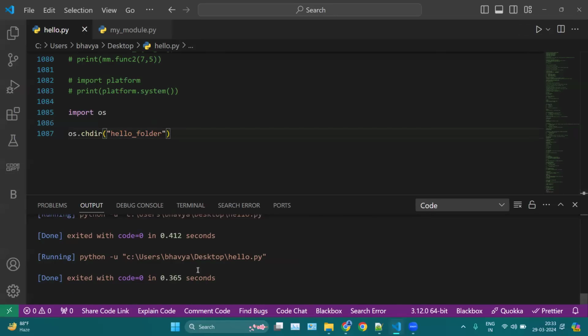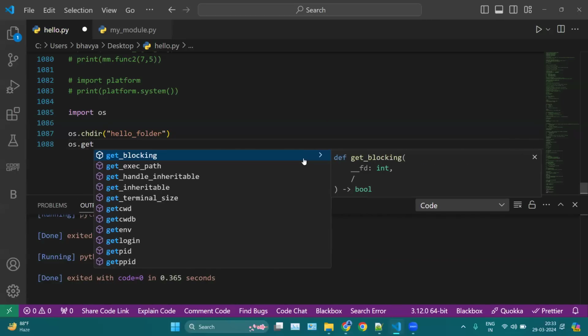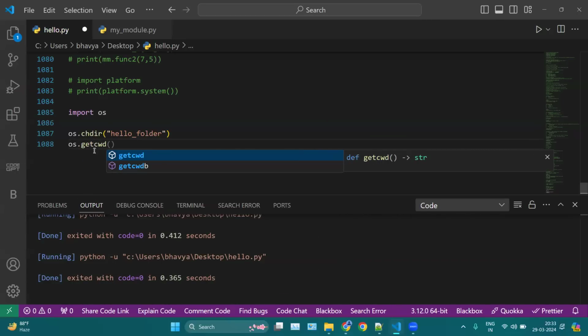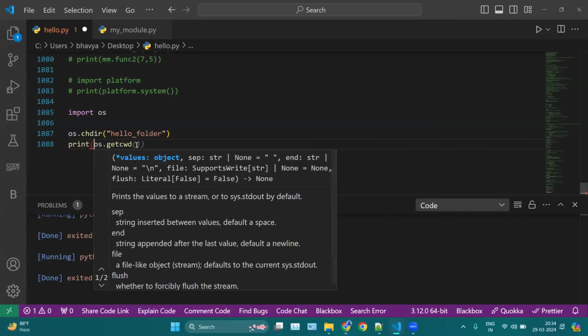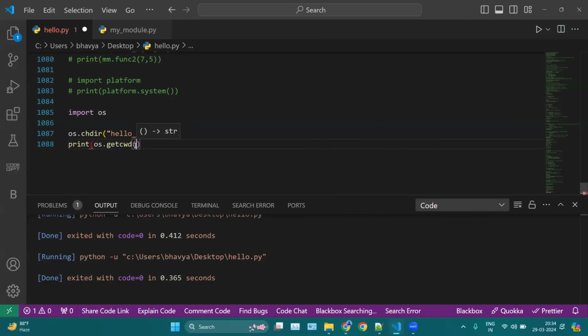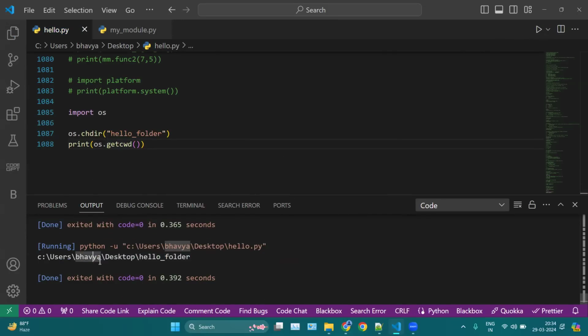If I run this and check where I am, with os.getcwd(), which is my current working directory, and print this location, you will notice we are inside the hello folder. I'm inside users, my user name, then desktop, and inside desktop I am inside the hello folder.